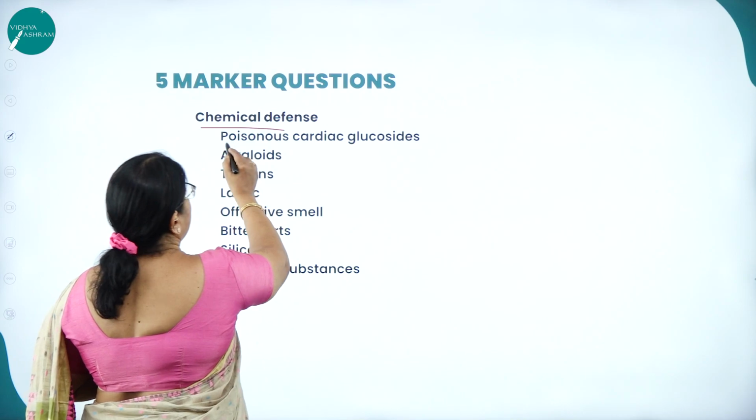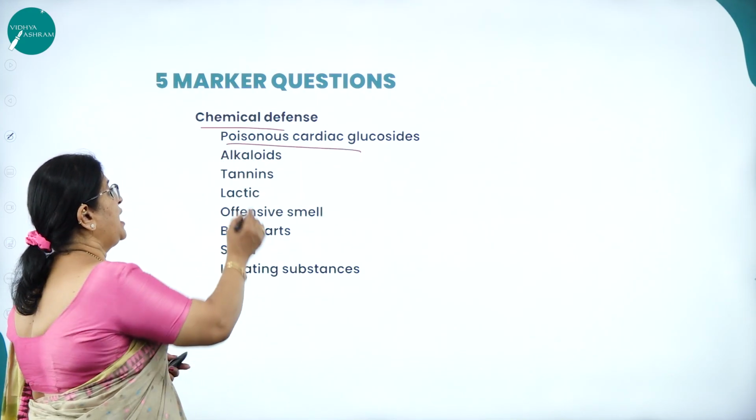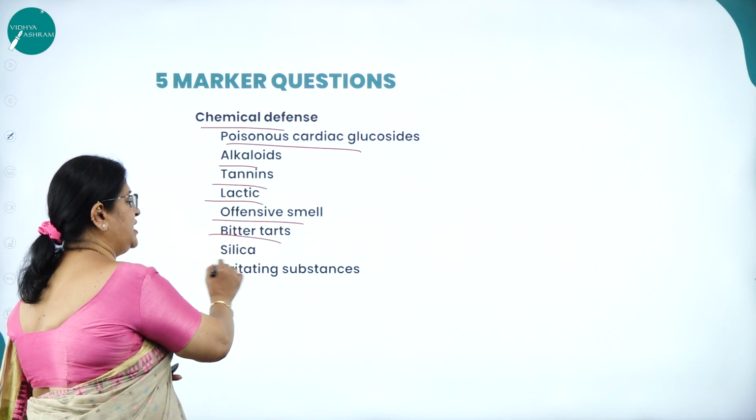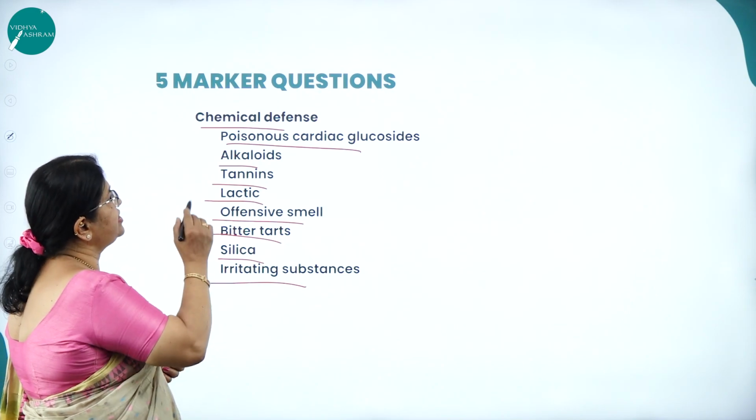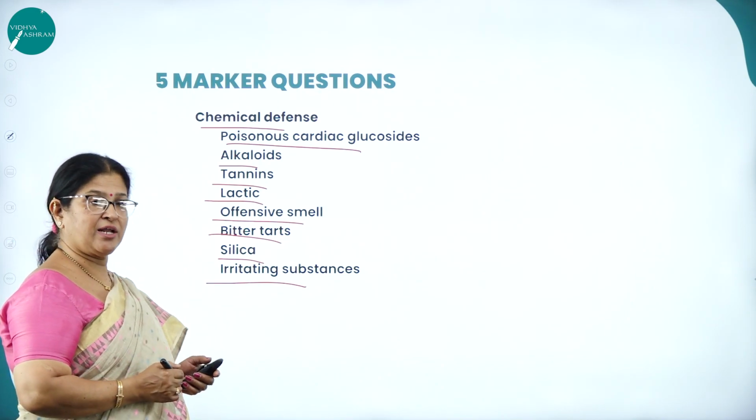What will be the chemicals? Like poisonous cardiac glycosides, like the monarch butterfly will develop, alkaloids, tannins, latex, offensive smell, bitter taste, silica, then irritating substances. All these are the chemical defenses which a plant will develop against herbivory.